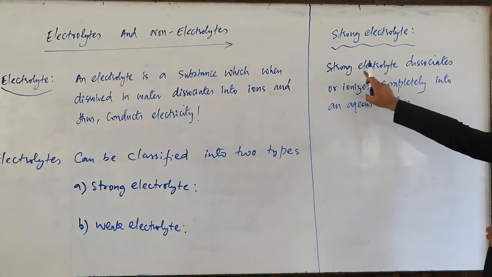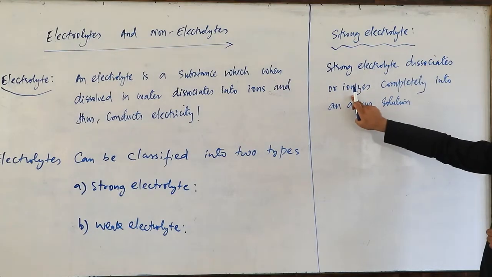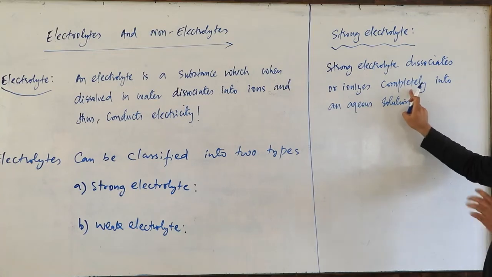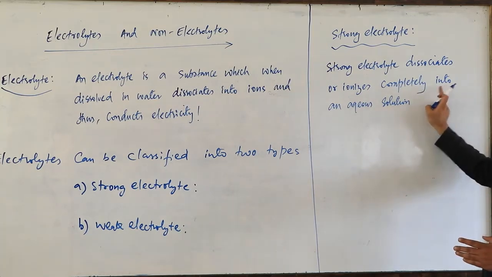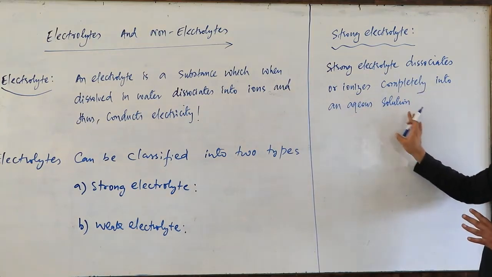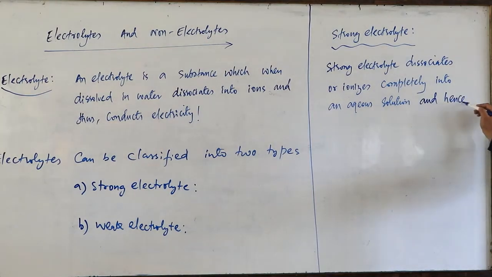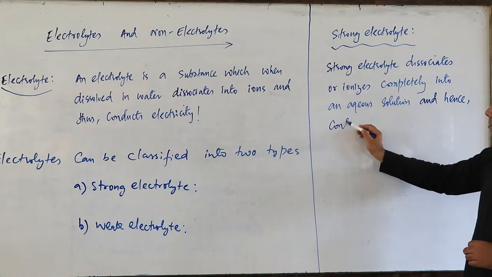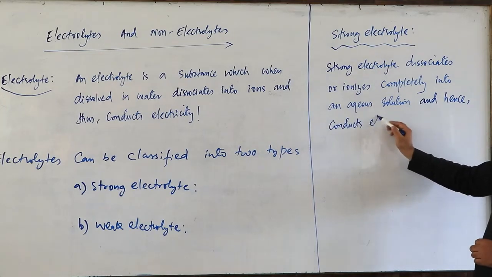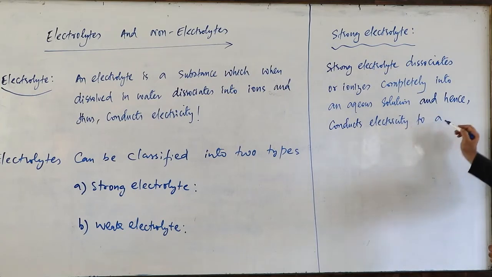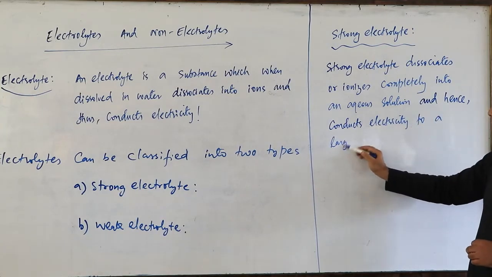So my dear friends, a strong electrolyte dissociates or ionizes. What is the meaning of ionizes? It gives ions, cation and anion, completely. The dissociation is complete in an aqueous solution. Okay. And hence conducts electricity to a large extent.